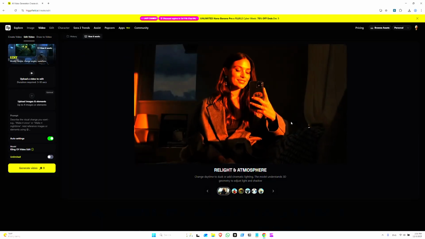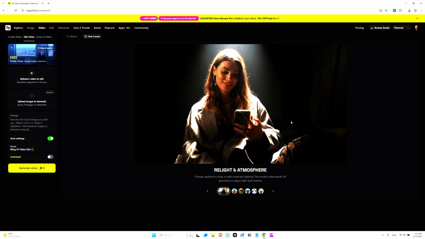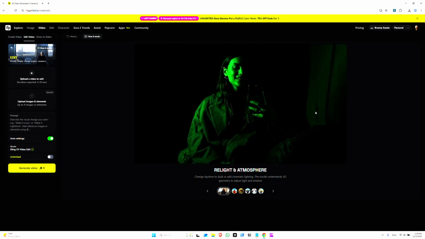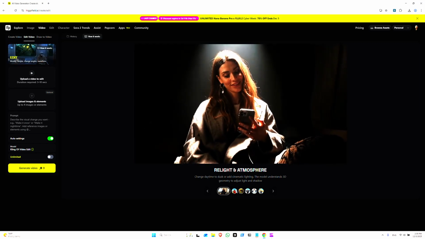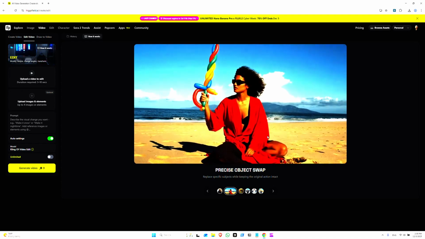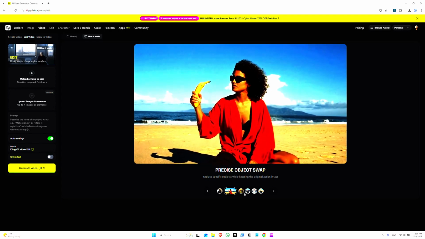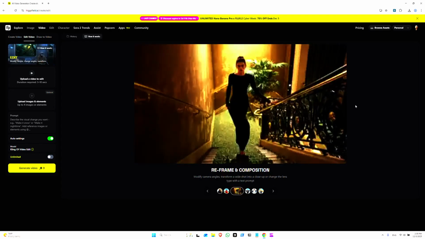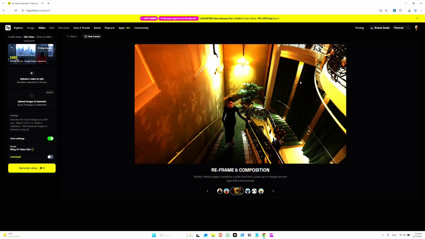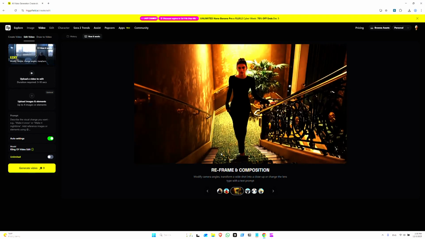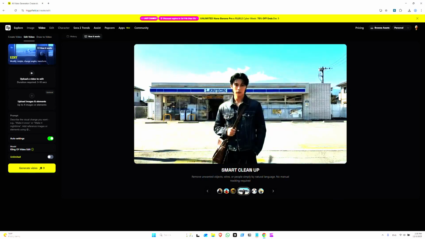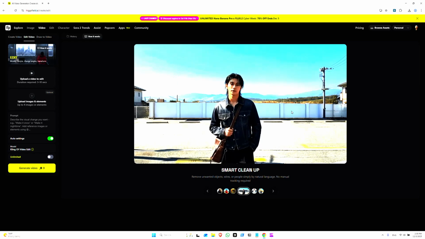Okay, so it has a lot of cool features, as you can see right here. Making modifications to the scene, lighting, it's very impressive. Here's the object swap. Use reframe and composition. Here's cleanup.